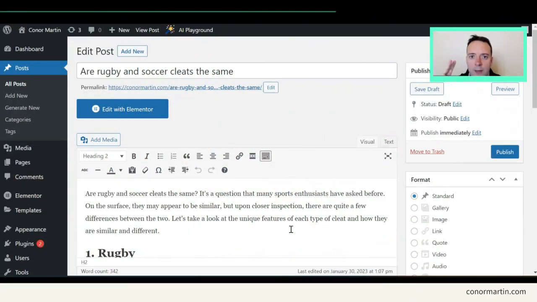So there you have it, 2 ways to create content with AI that are both either free or very close to free. This plugin is less than 1 cent per each article that you create here. All you need to do is press publish then, and you have your article. So let's figure out how we can make money with these articles.